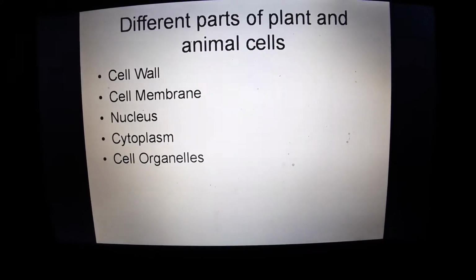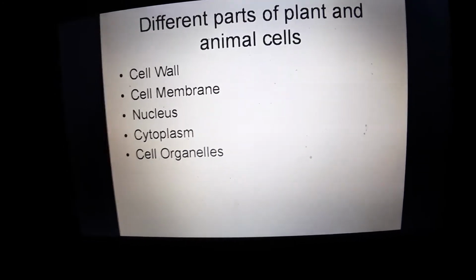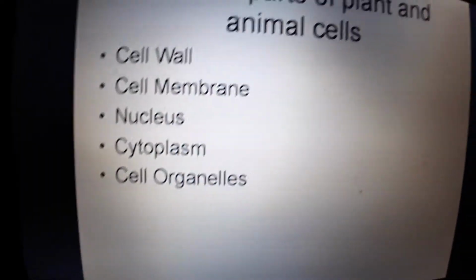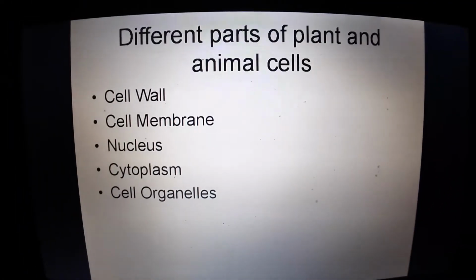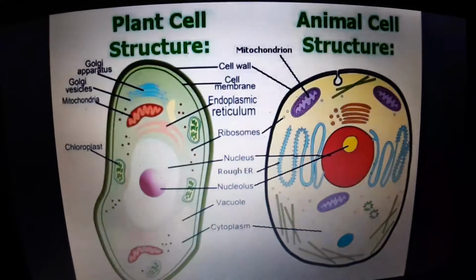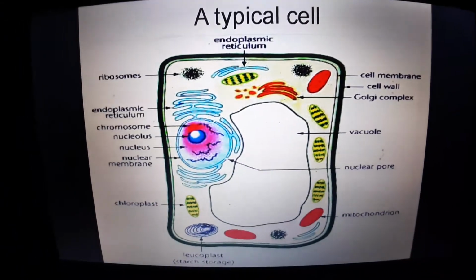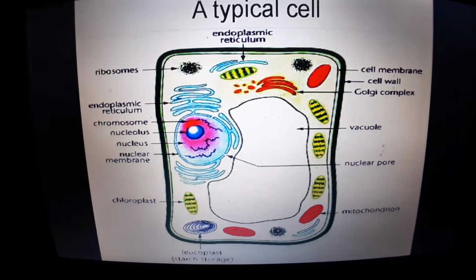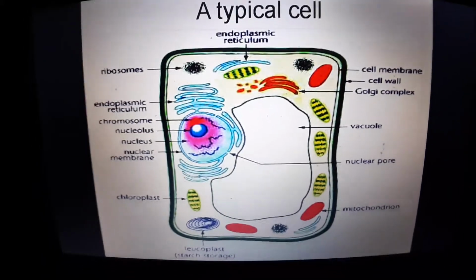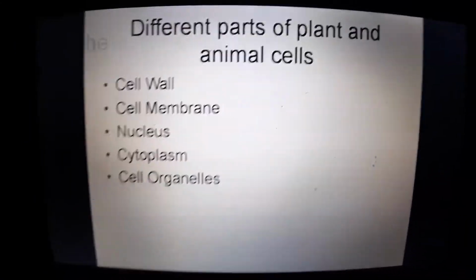So, these are the different parts of a cell. A cell has a cell wall, which is unique to plants. There is a cell membrane, nucleus, cytoplasm and other cell organelles. When we say organelles, we mean organelles such as Golgi complex, ribosomes, endoplasmic reticulum, nucleus, chloroplasts, vacuoles, mitochondria. All these are the cell organelles.